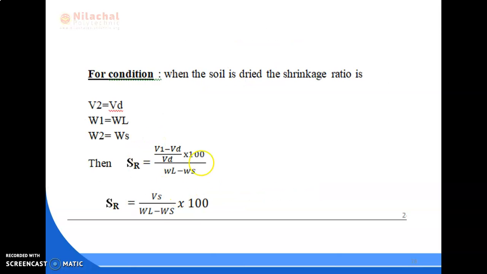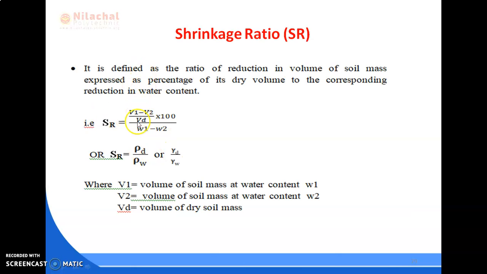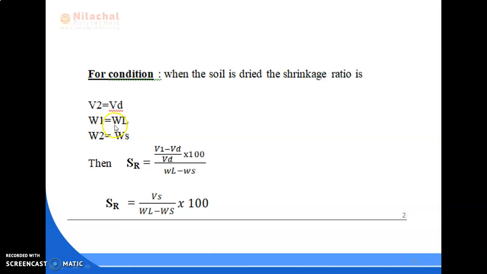A condition is here: when the soil is dried, the shrinkage ratio, we can find out V2 equal to Vd, and W1 equal to WL, W2 equal to Ws. Then it changes to SR equal to (V1 minus Vd) by Vd into 100, whole divided by WL minus Ws.